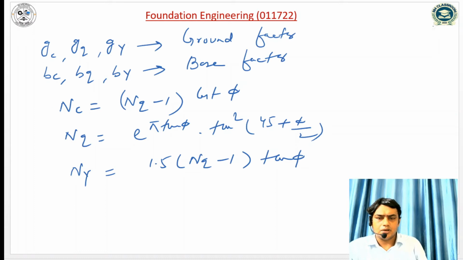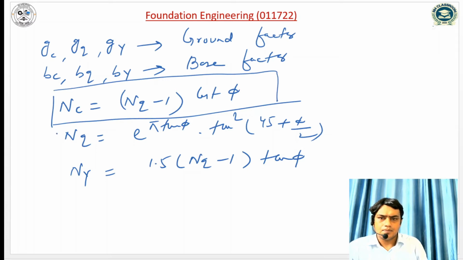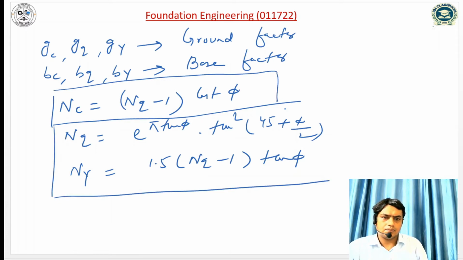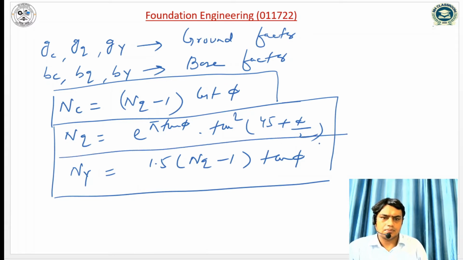So these are the bearing capacity factor equations given by Hansen.